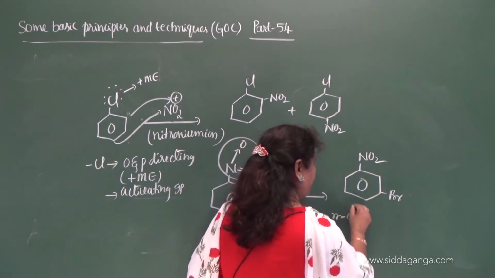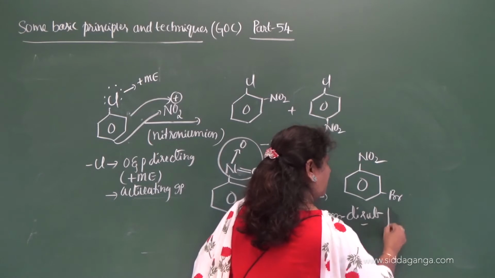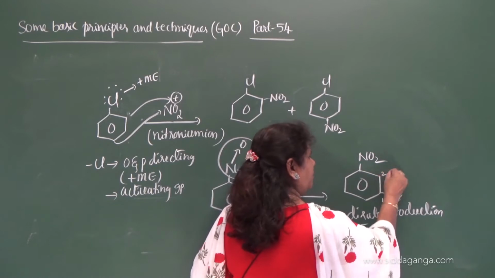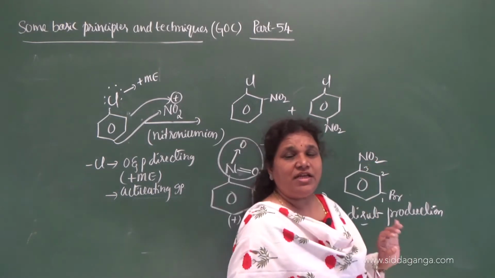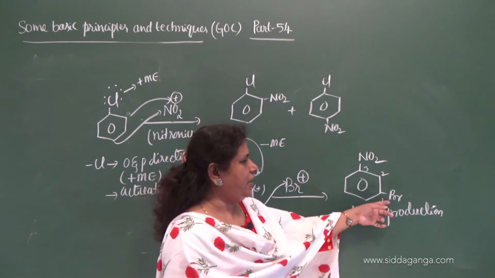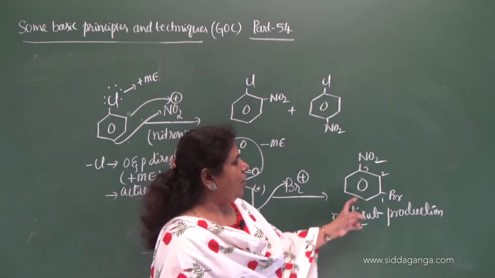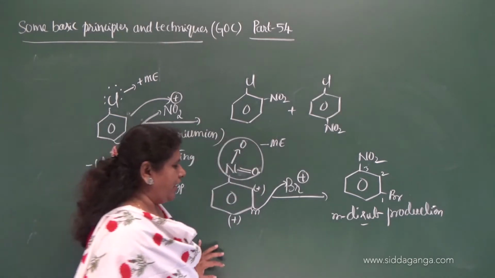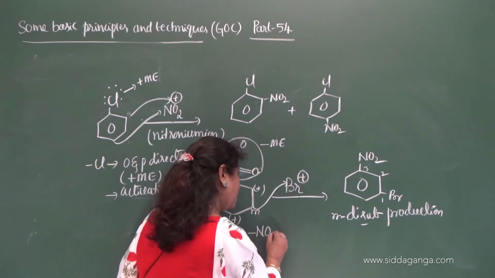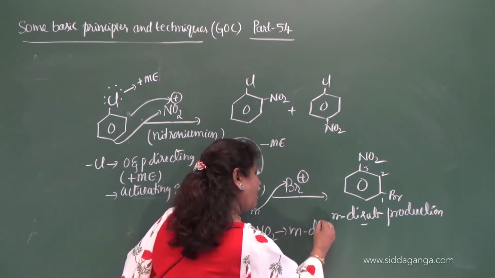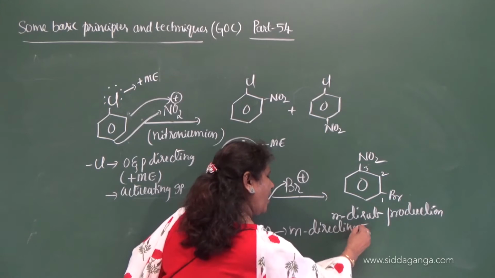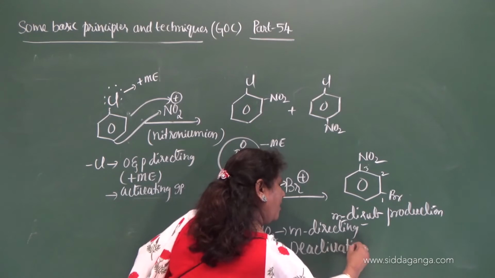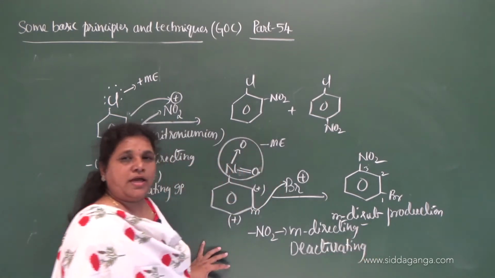So, this is the meta disubstituted product. What is the name? The name is 1-bromo 3-nitrobenzene, because we need to arrange them in alphabetical order. Then the nitro group, which is already present on the benzene ring, is meta directing and it is deactivating. Meta directing and deactivating group.